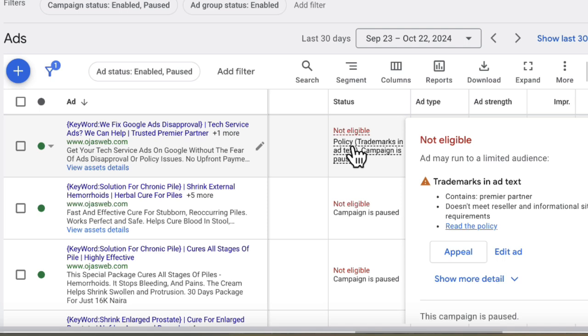If I want to fix this particular problem, the best thing I can do is to go ahead and remove the keyword that is trademarked from the advertisement text. You can see right here, trademark in ad text. So I can go ahead and edit the advertisement, then I'll be able to remove the trademark keyword from the advertisement. So that is another reason why you can see the status of your advertisement as eligible limited.